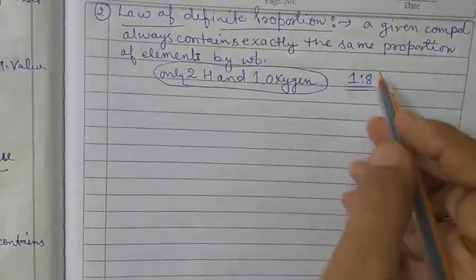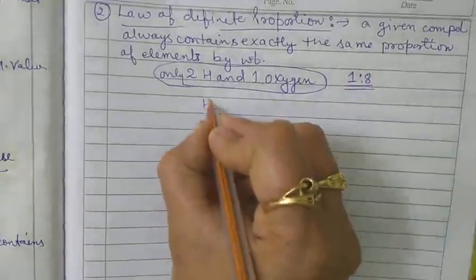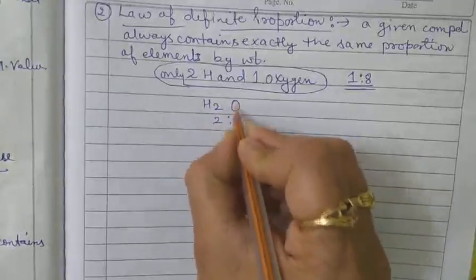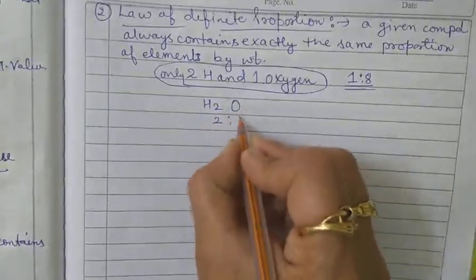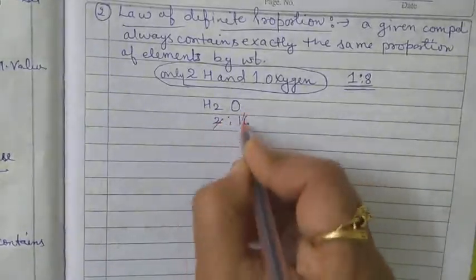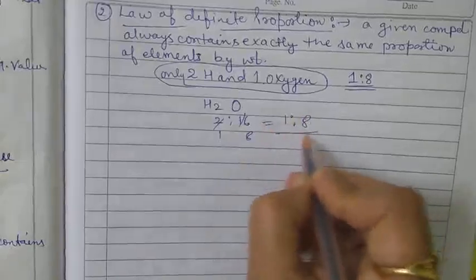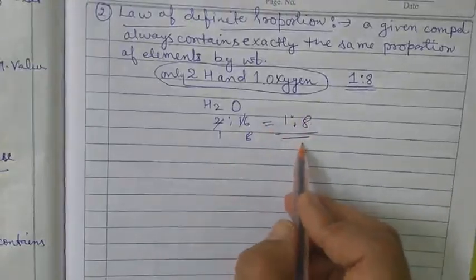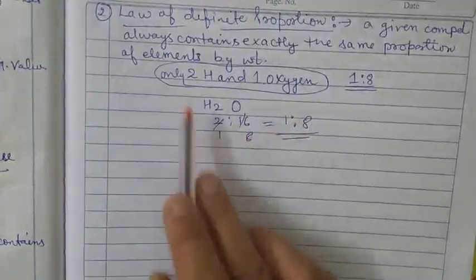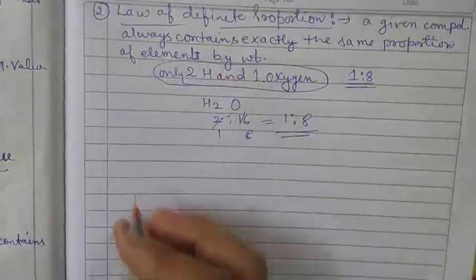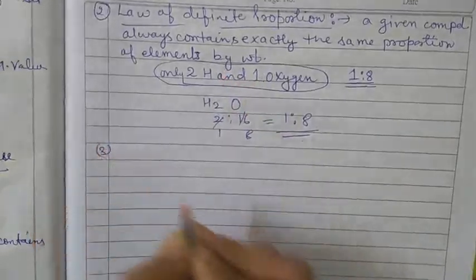How will you get this ratio? H2, so it is 2. Oxygen is single, so the atomic mass of oxygen is 16. So it is 1 and 8. So the ratio is 1:8, and this is called the law of definite proportion. Clear? Now come to the third law.